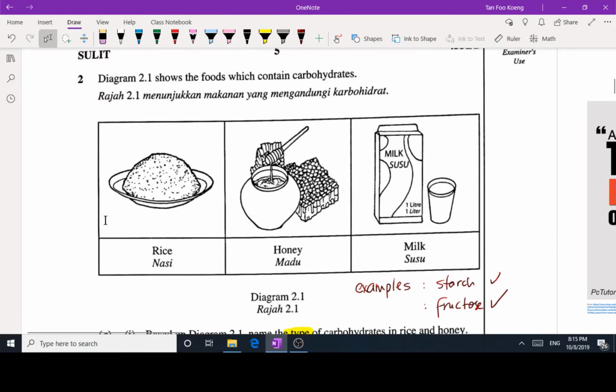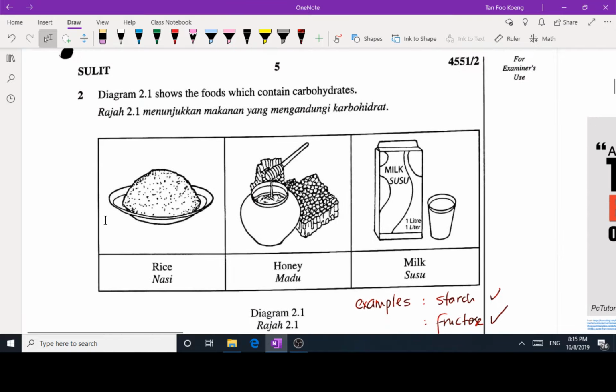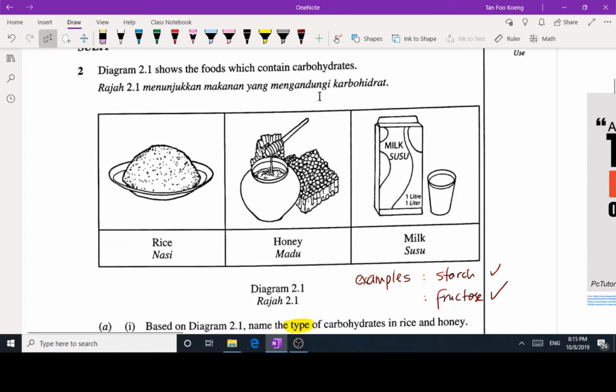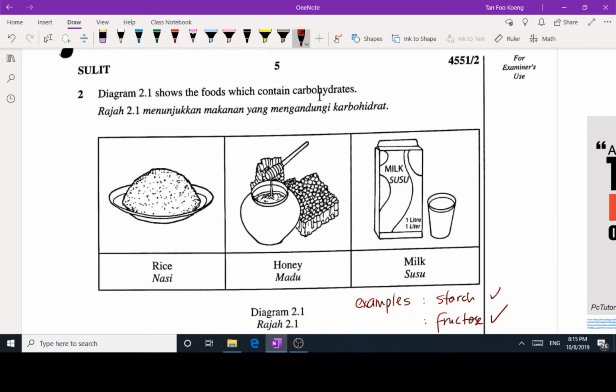Let's continue with our SPM questions. This is question number two. It is related to Form 4 chapter 4, the chemical compounds in the body cells. So let's look at this. First of all, this is what we call a stem question, followed by a stimulus.